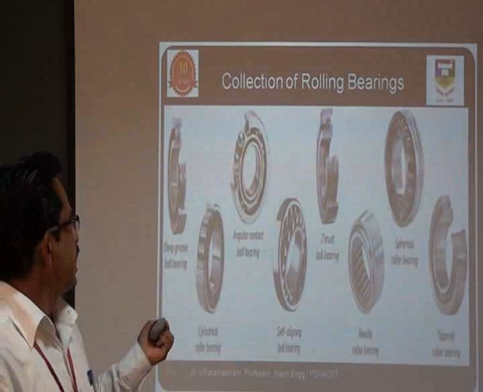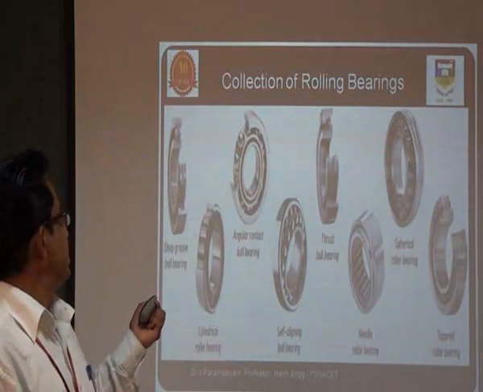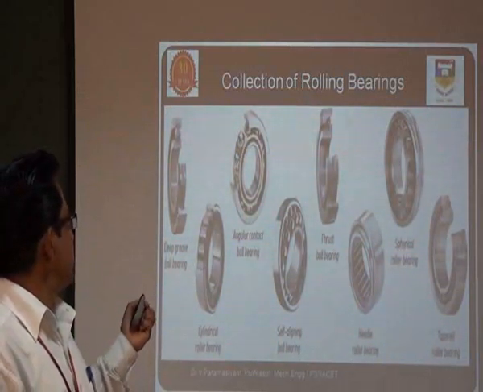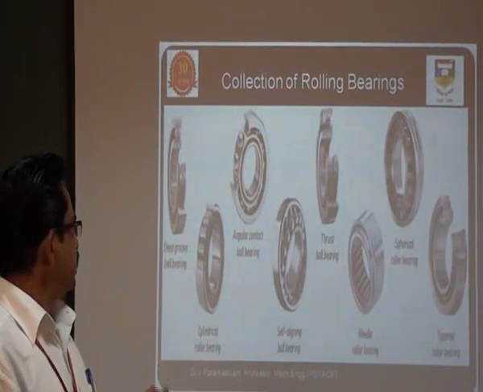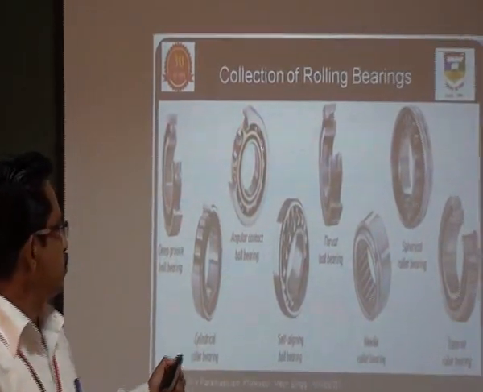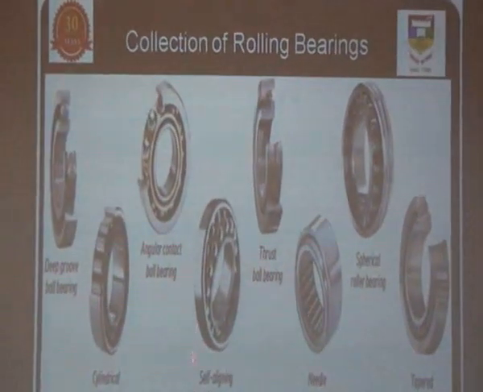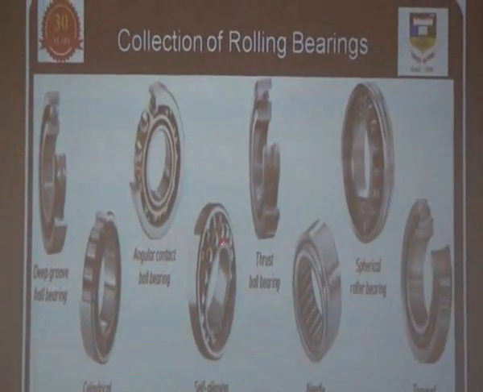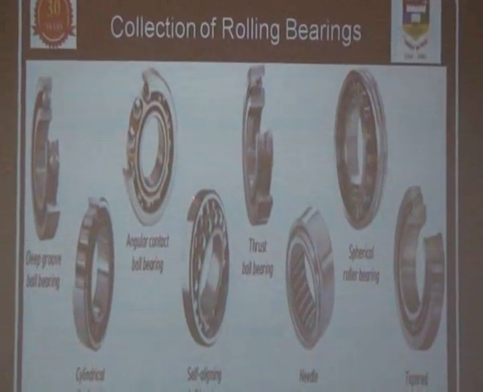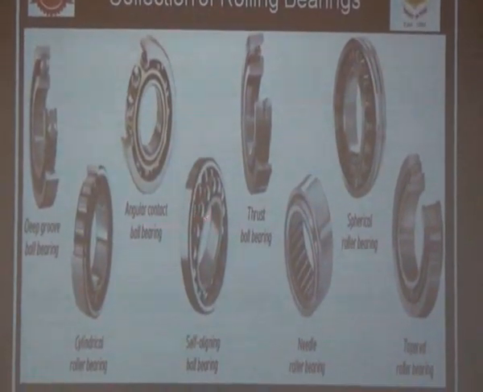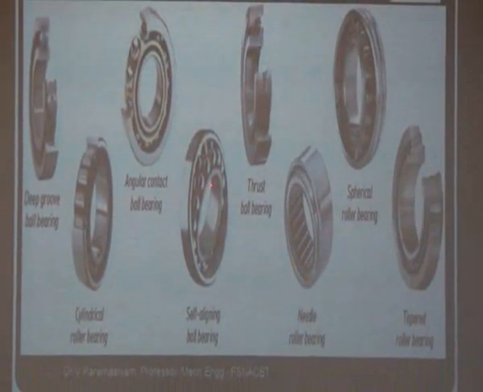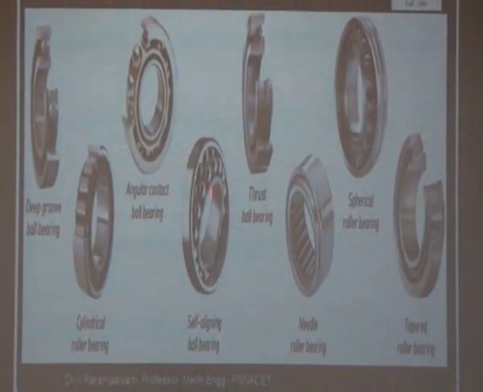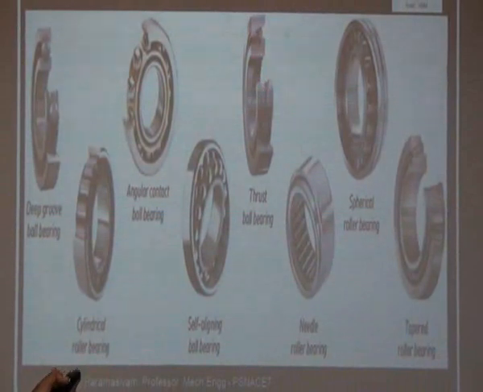So this is the collection of bearings. You can see the deep groove ball bearing, how it looks, and then you can see the cylindrical roller bearing, then angular contact roller bearing, self-aligning ball bearing. That means the inner ring and outer ring can oscillate a little bit with each other, so that alignment can be done automatically. Then thrust bearing.